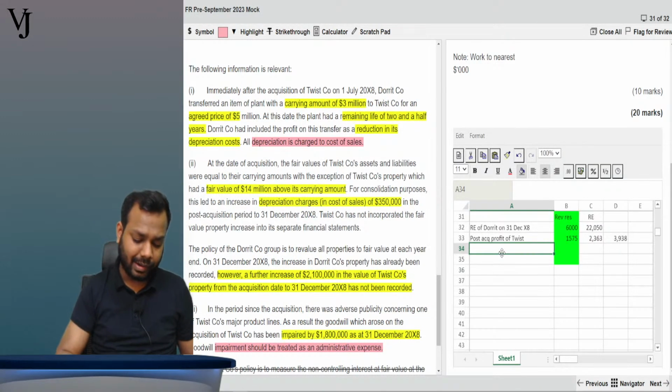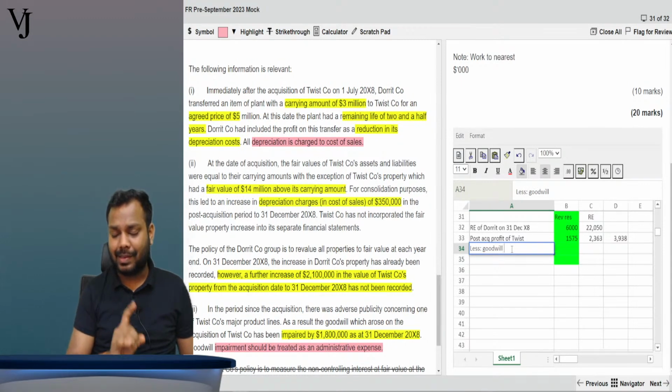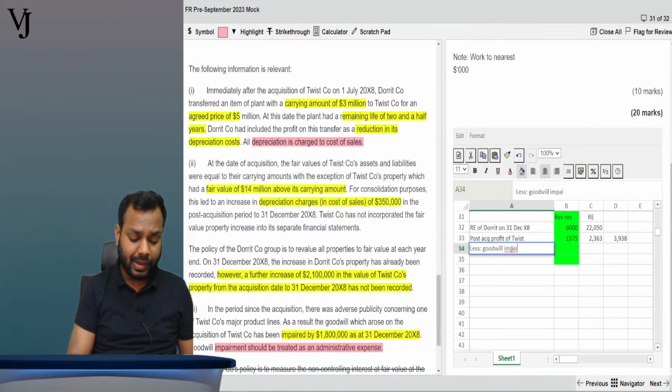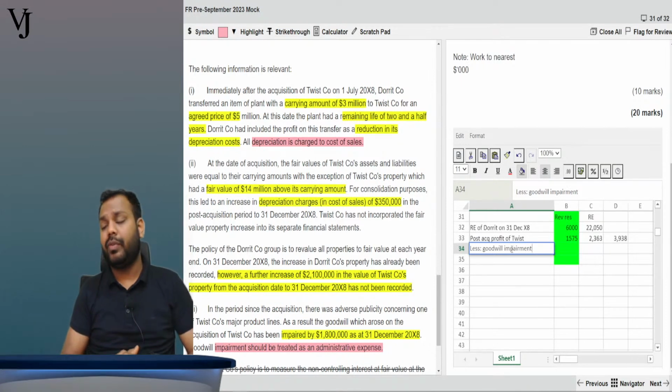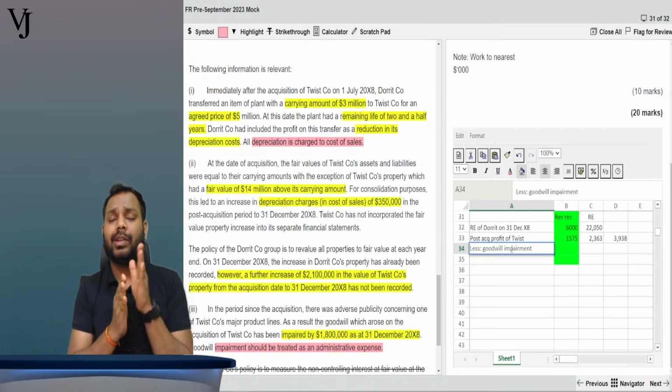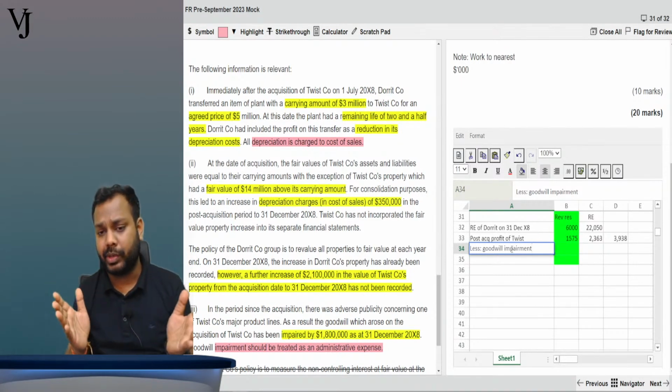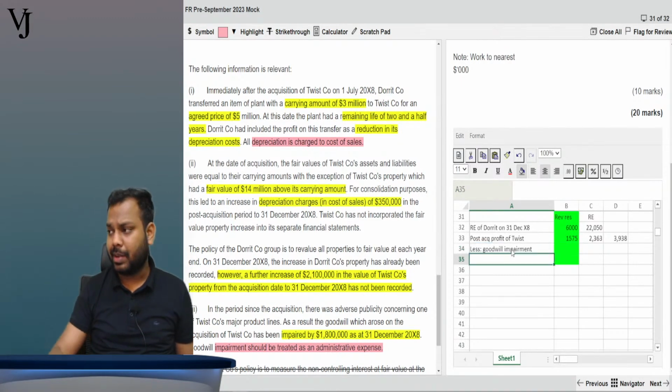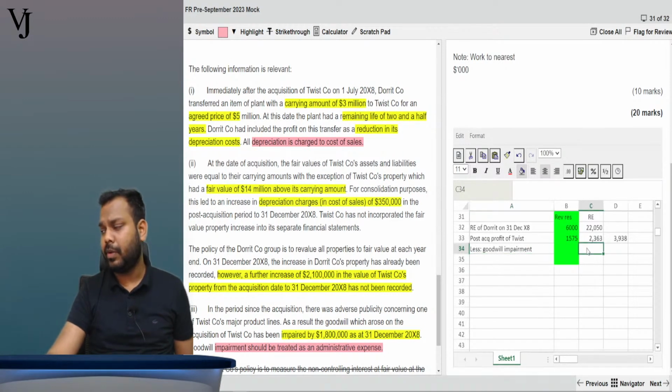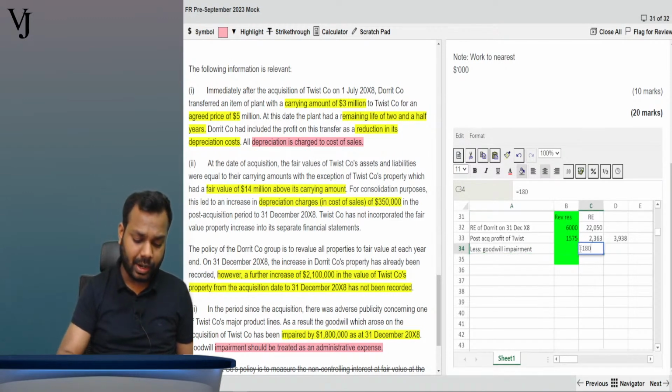So let's write: less goodwill impairment. Now, since the NCI is at fair value, goodwill will be impaired and the impairment loss of goodwill will be recognized in the parent share and NCI share proportionately. Goodwill impairment. And what is the amount of impairment of goodwill? You can write here: 1800 multiplied by 0.75.